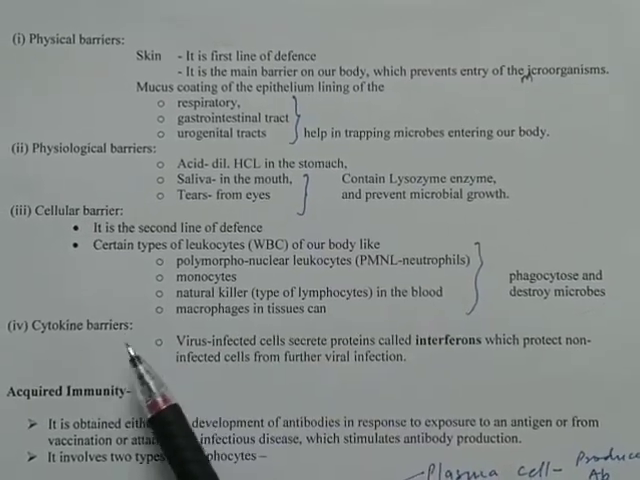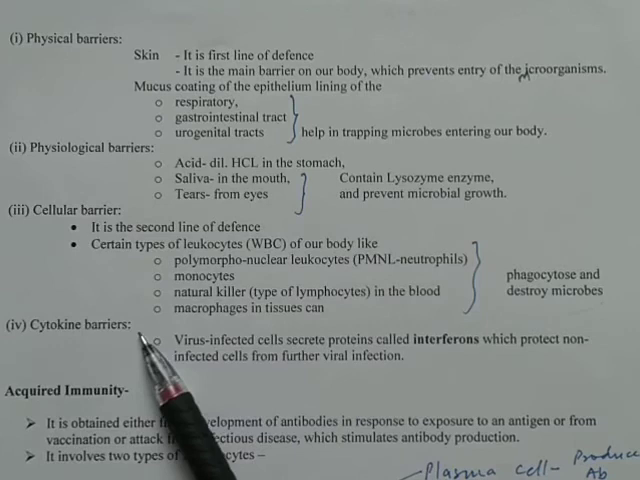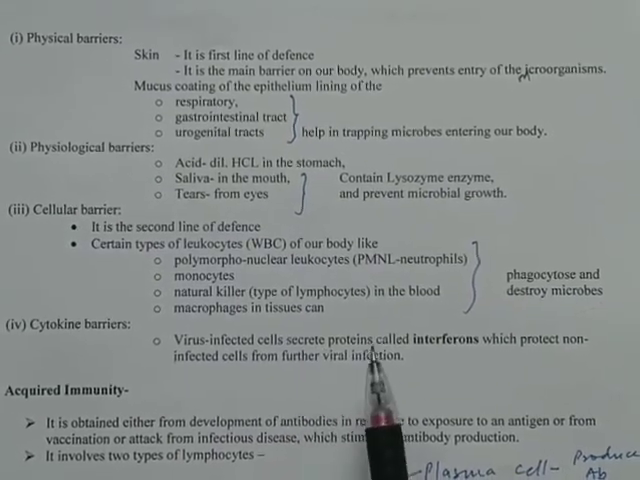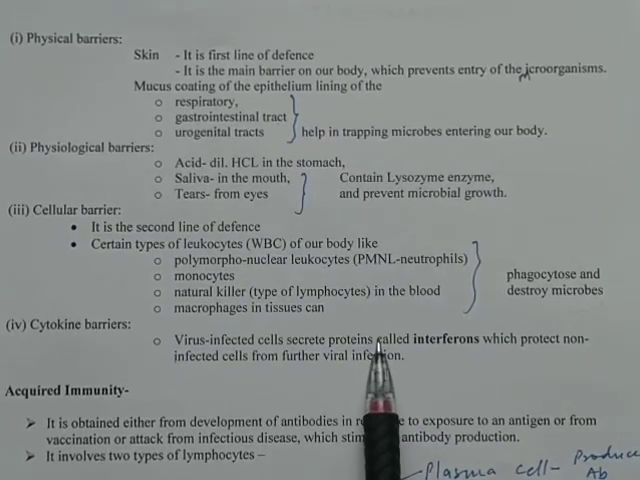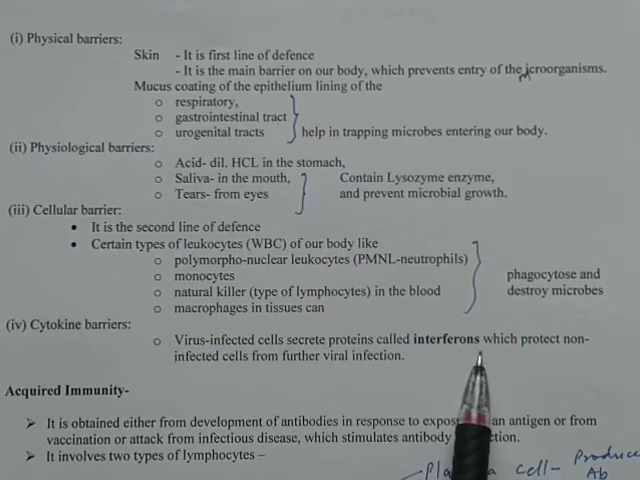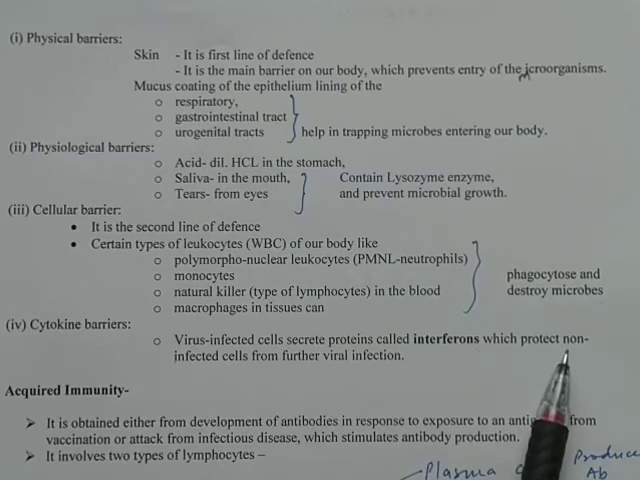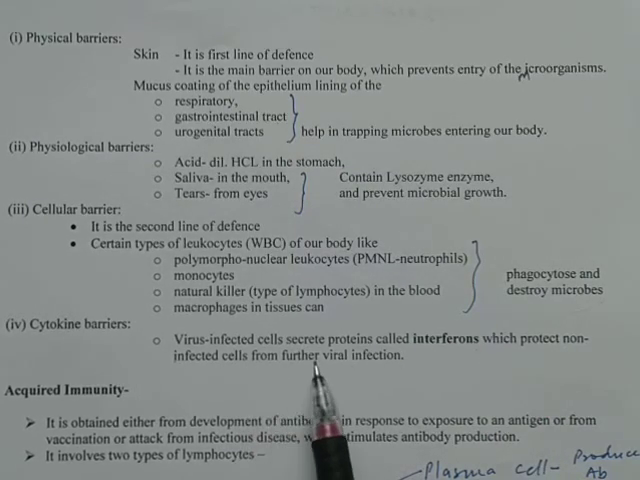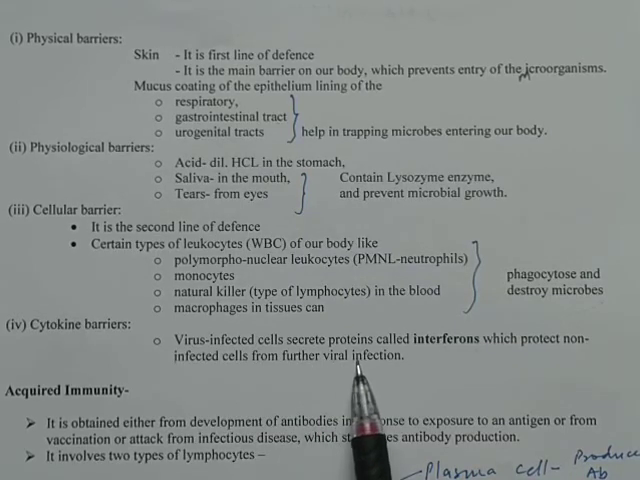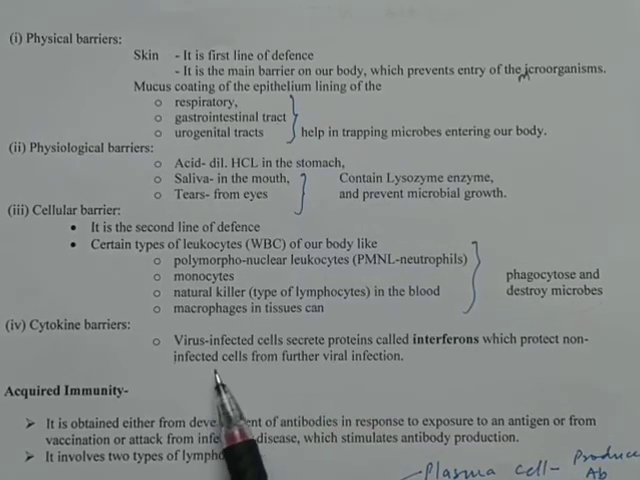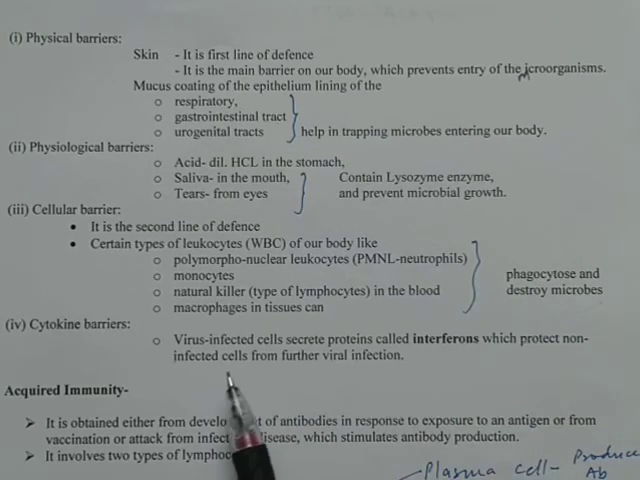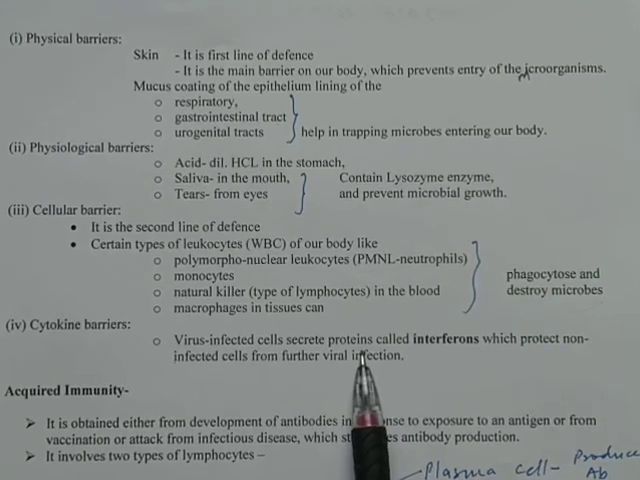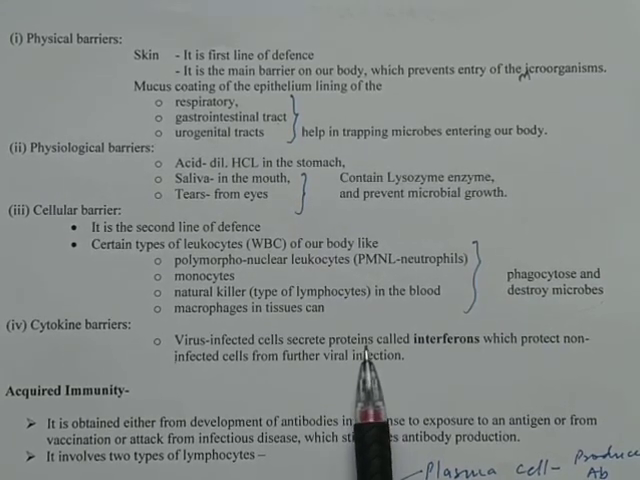The fourth barrier is cytokine. Now cytokine, what happens here in this case? The virus-infected cells are there. They produce certain kinds of protein. These proteins are called interferons, which give protection to healthy cells, that is non-infected cells, so that they are not going to get infected by virus. That means they are getting protection. They protect the non-infected cells from further viral infection. So that is about the 4 barriers of innate immunity.